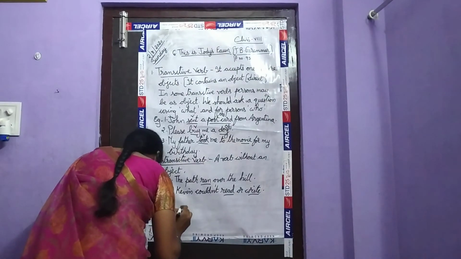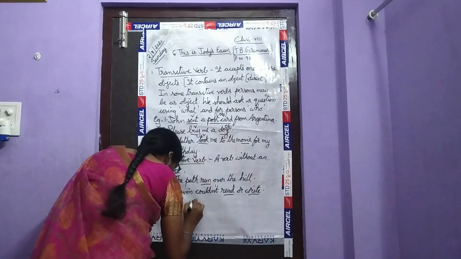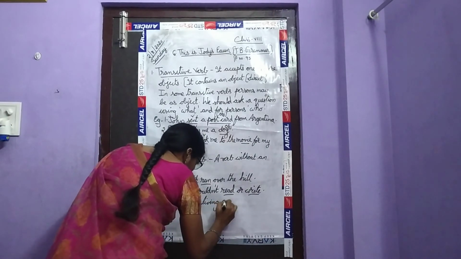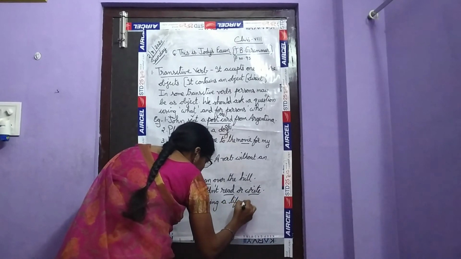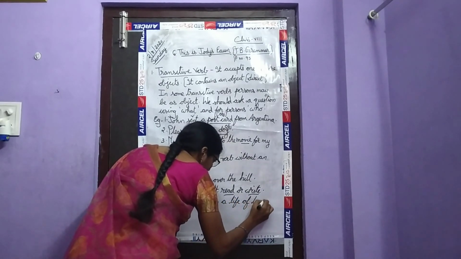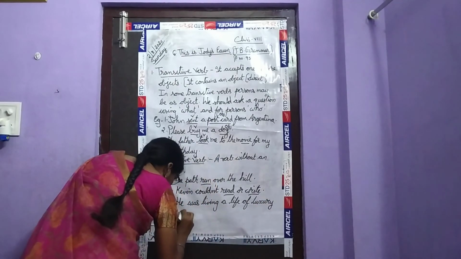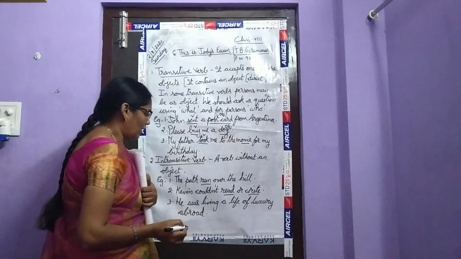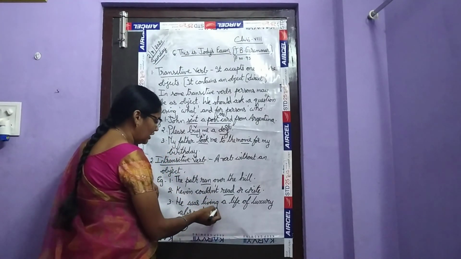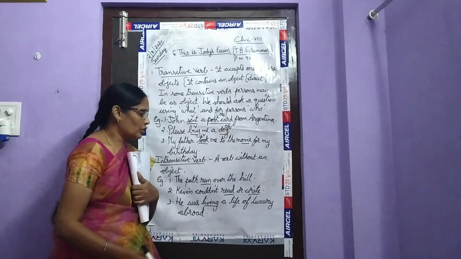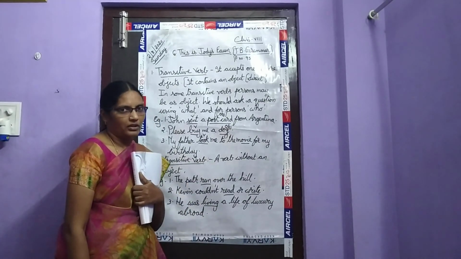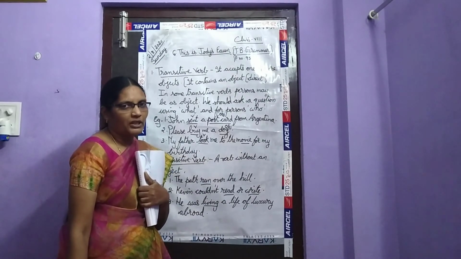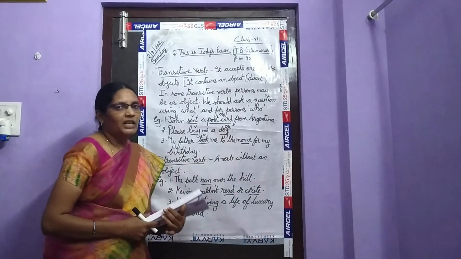He was living a life of luxury abroad. So what is the verb here, children? Living is the verb. Is there any object here? Object is not there. So if there is no object, which type of verb does it come under, children? Intransitive verb. So once again I am telling you, children.